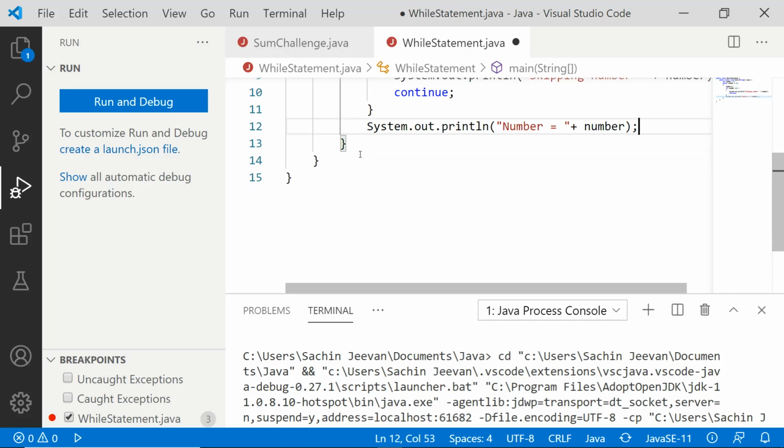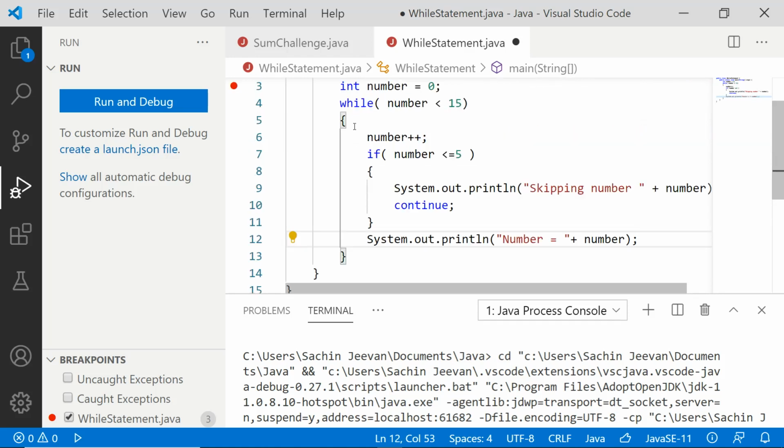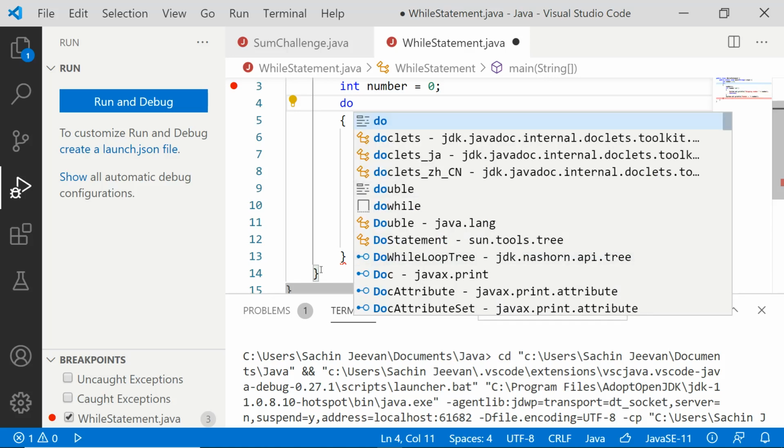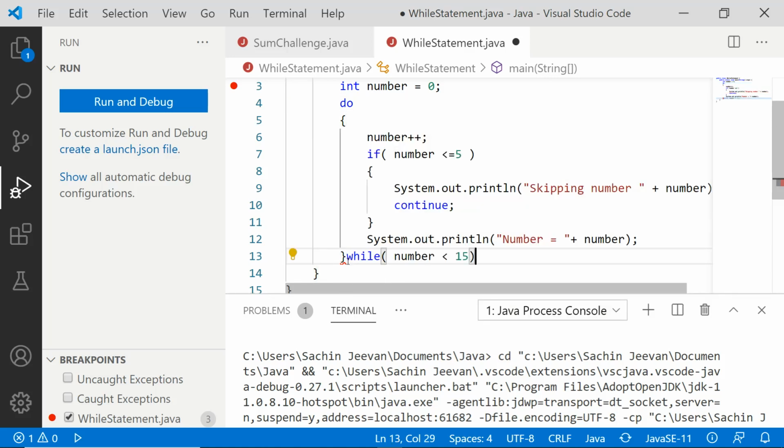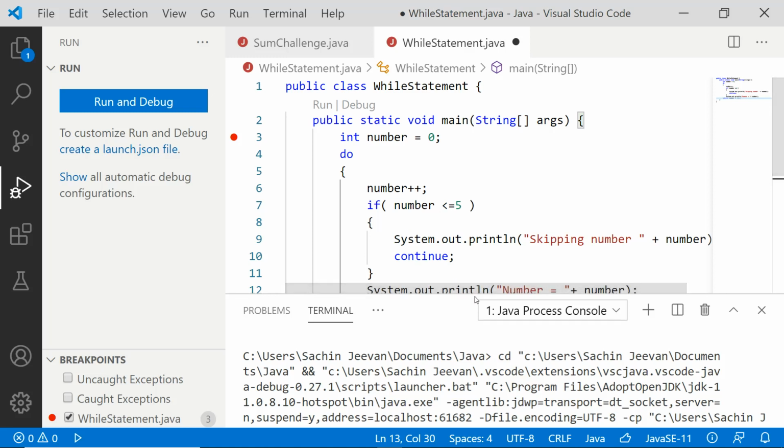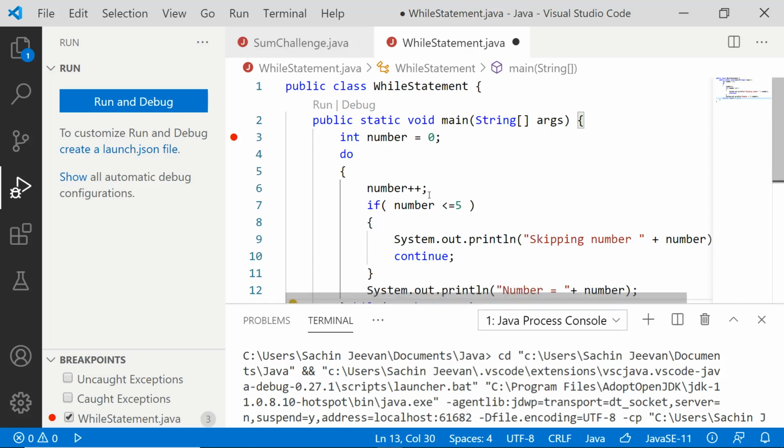That's it. Now instead of specifying the condition here, let me take it off and provide do, and provide the condition at the end of the while loop with a semicolon. Now the same thing, line by line, we will do it now.